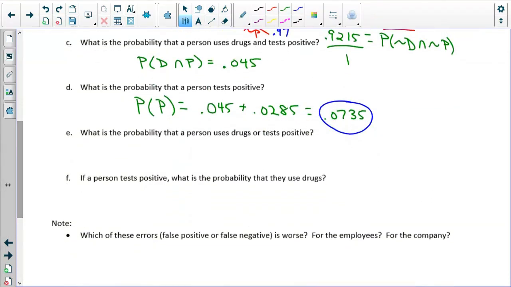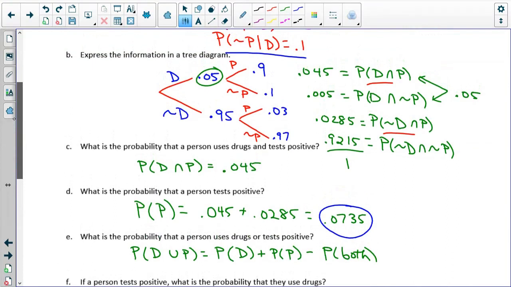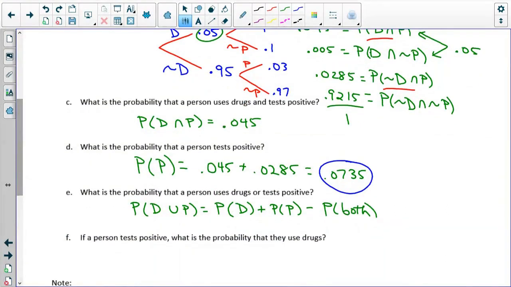What's the probability that a person uses drugs or tests positive? So the probability of drugs or positive means I have the probability of using drugs plus the probability of testing positive minus the probability of both. The probability of using drugs was 0.05. The probability of testing positive, I just found, was 0.0735.